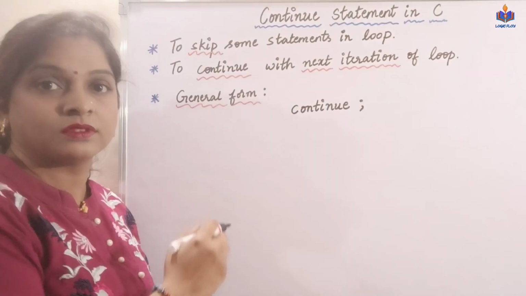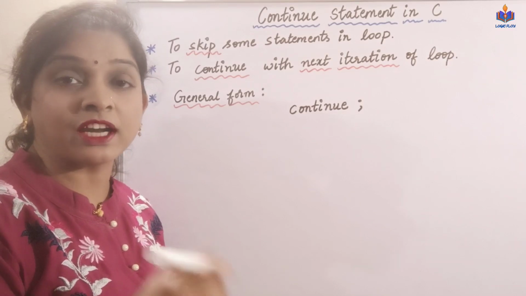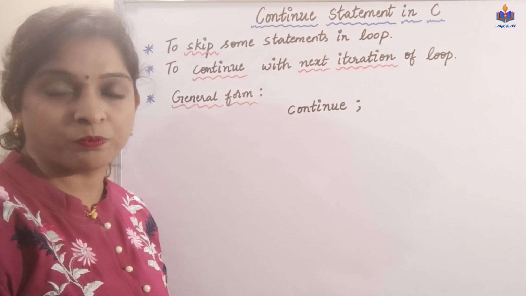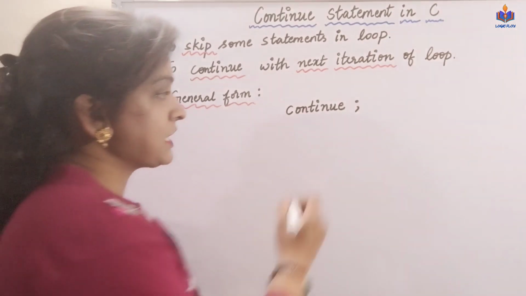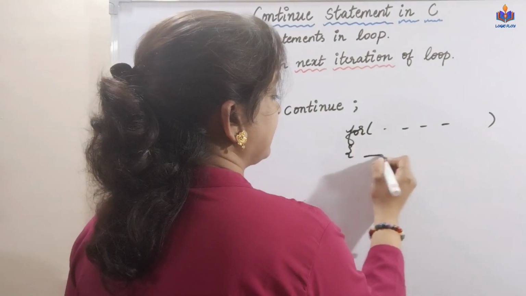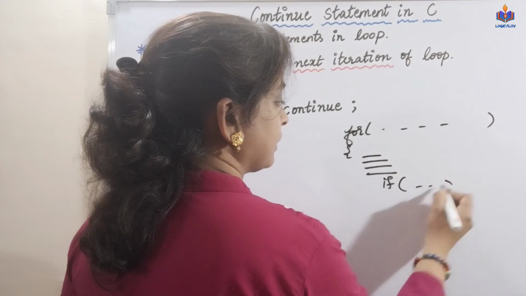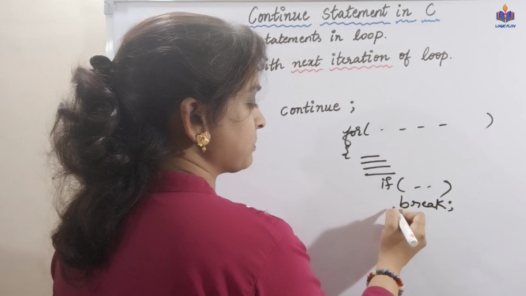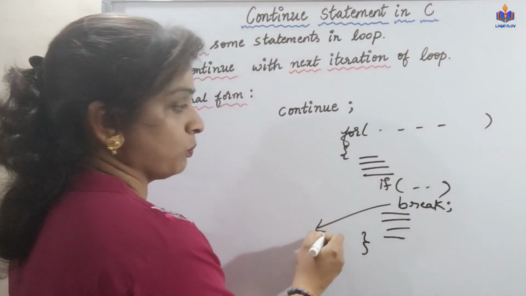Continue statement. The name itself tells you it is going to continue with the loop. So we have seen break statement in the previous video. What is the break statement going to do? It is going to terminate the loop. For example, I have a for loop condition, then I'll execute some statements. Based on some if condition, I may break the loop. So as soon as the compiler encounters this break statement, it is going to come out of the loop.